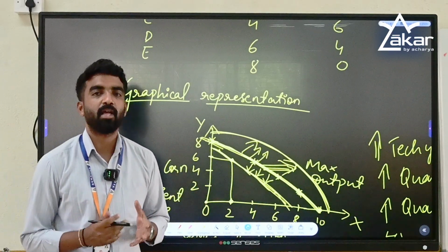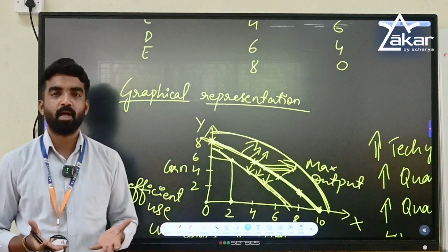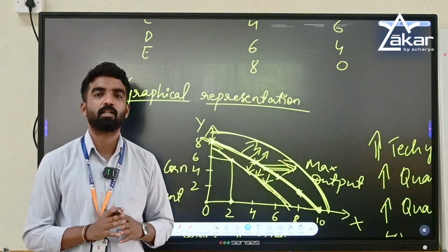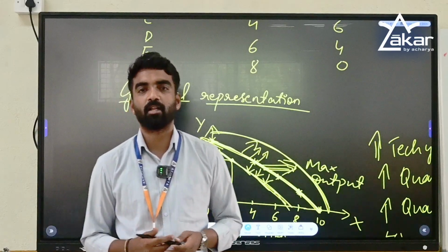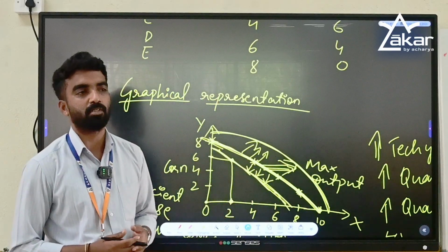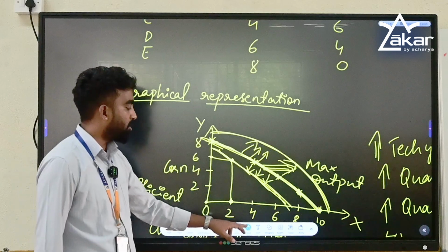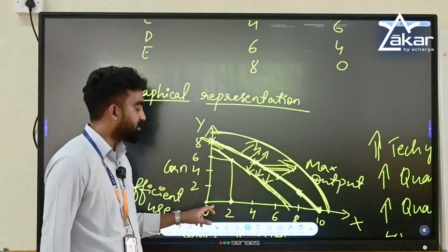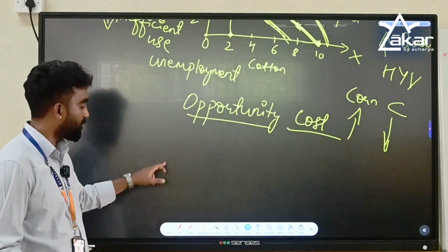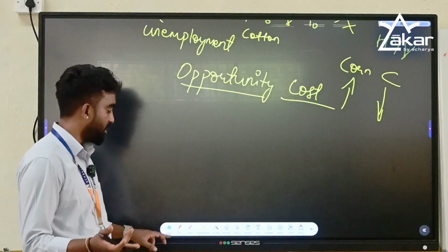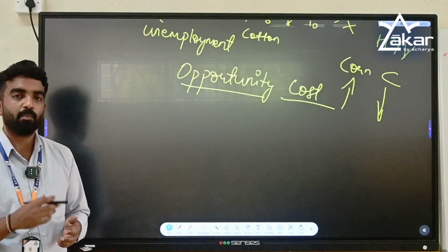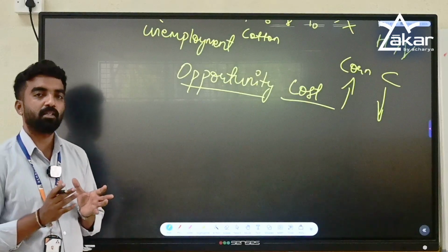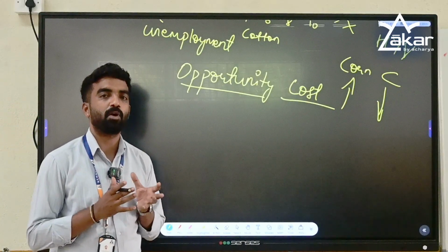Let's say the government has resources. What resources does the government have? One is manpower, the other is natural resources available in the country, and the third is the budget, which they collect from different sources. Now they have to allocate, because a country is in need of many combinations of goods and services, for example education, health facilities, defense. But the resources the government has are limited.